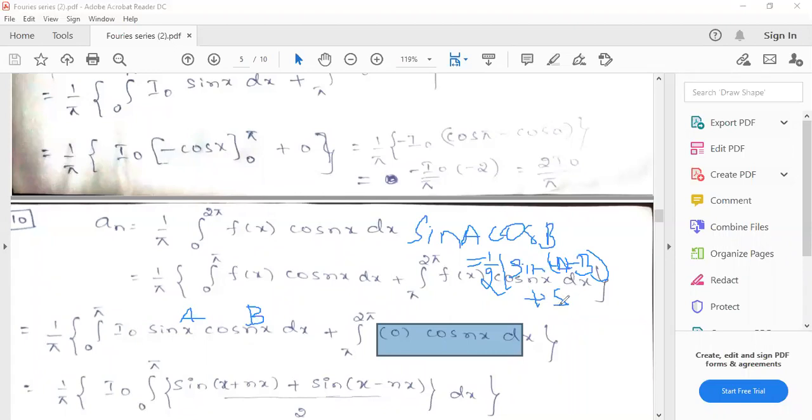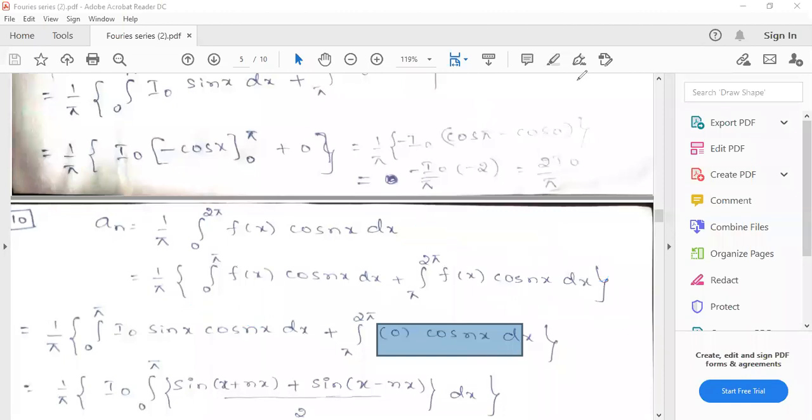So just to apply this trigonometric identity, because we can't integrate sin A cos B directly, you have to express it in terms of another function by using trigonometric formulas. So sin of A plus B, where A is x and B is nx, is sin of x plus nx, plus sin of A minus B, that means x minus nx, whole divided by 2.